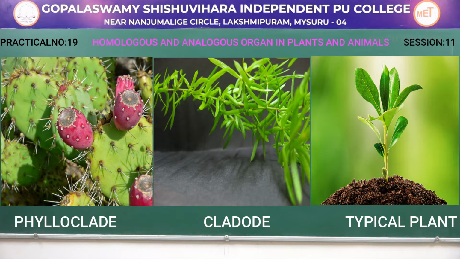So, here again it is an analogous organ where the origin of phylloclade and cladode are different. Phylloclade is a modification of stem and cladode is a modification of branch. But both undergo the same process, that is they help in photosynthesis, whereas in a typical plant leaves are the ones which undergo the process of photosynthesis.